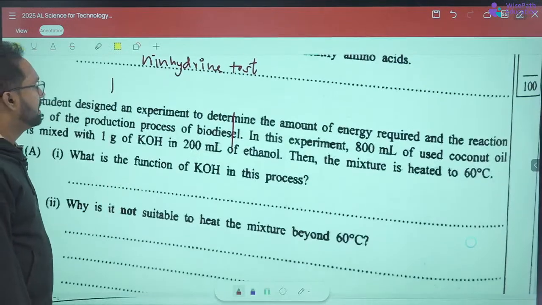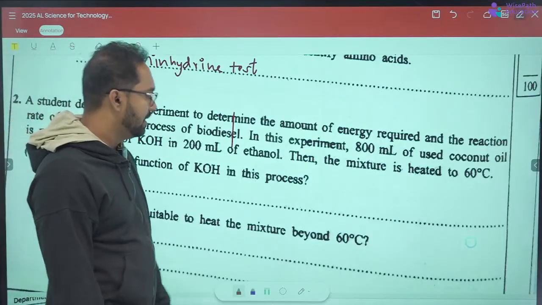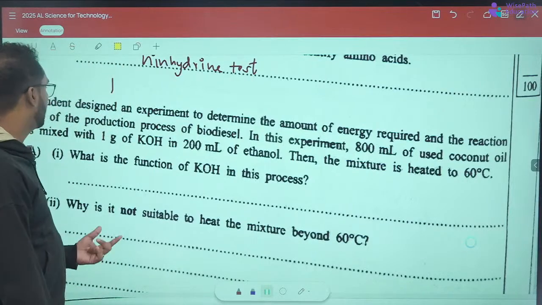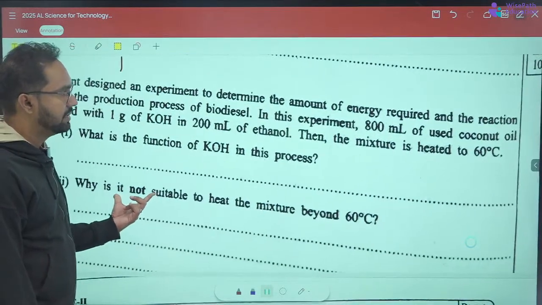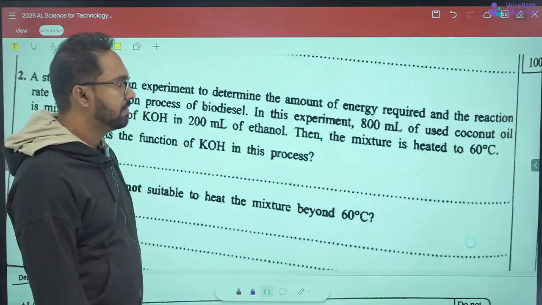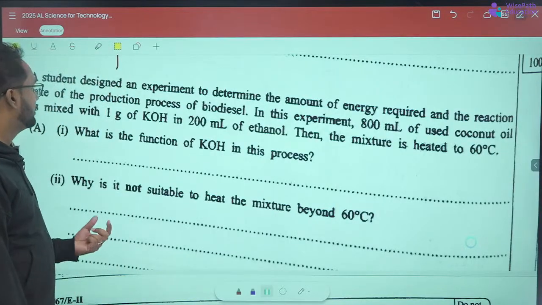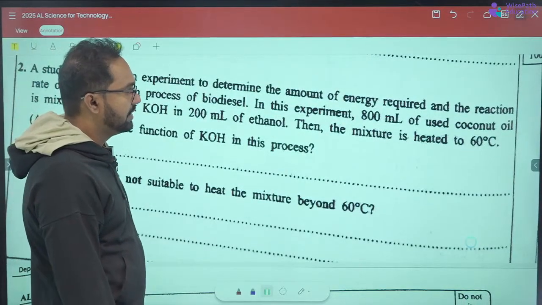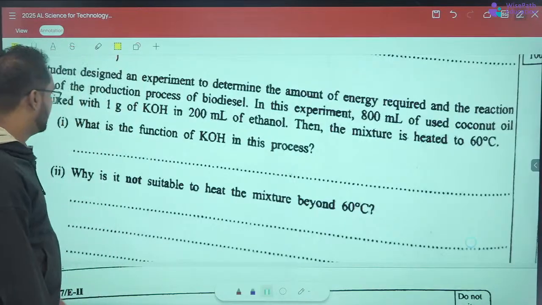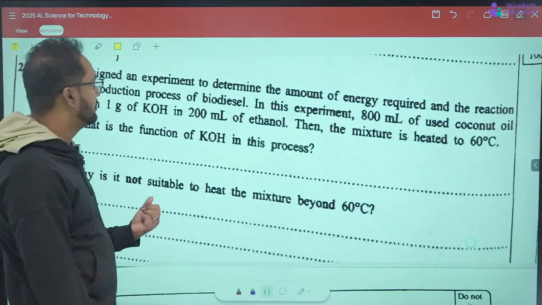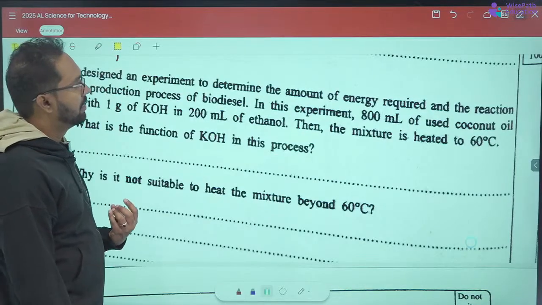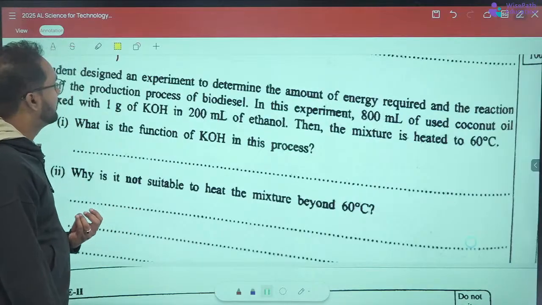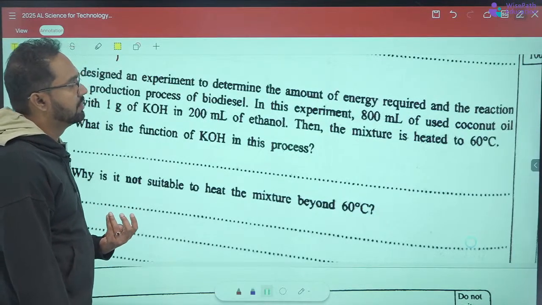Second, a student designed an experiment to determine the amount of energy required and the reaction rate of the production process of biodiesel. In this experiment, 100 milliliter of used coconut oil is mixed with 1 gram of KOH into 100 milliliter of ethanol. Then the mixture is heated to 60 degrees Celsius. What is the function of KOH in this process? Hold on. Okay.